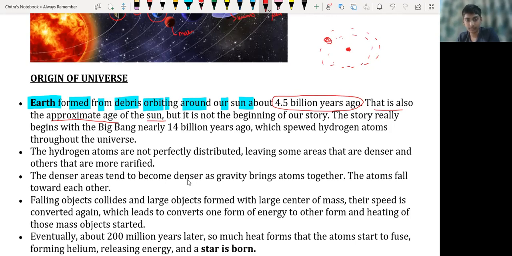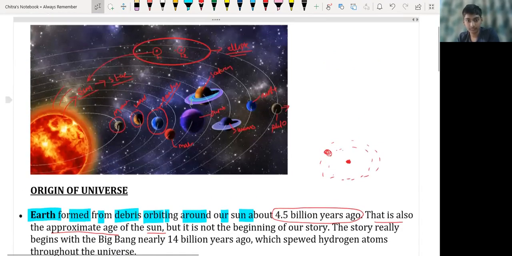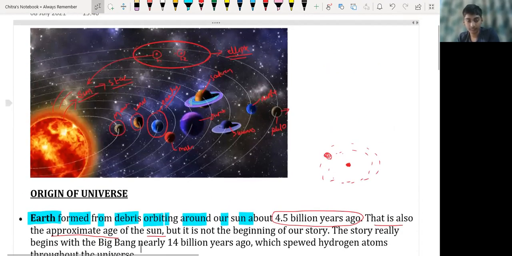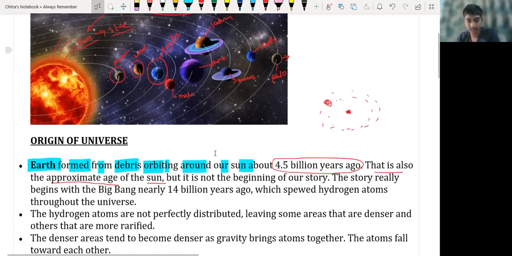The Sun became a very massive object, its gravity increased, and due to this increase in gravity the debris revolving around the Sun collided and converted into planets. Due to their revolution, they revolve on their own axis as well as around the Sun. That's why they convert into a spherical shape, but it is not perfectly spherical, due to their revolution.